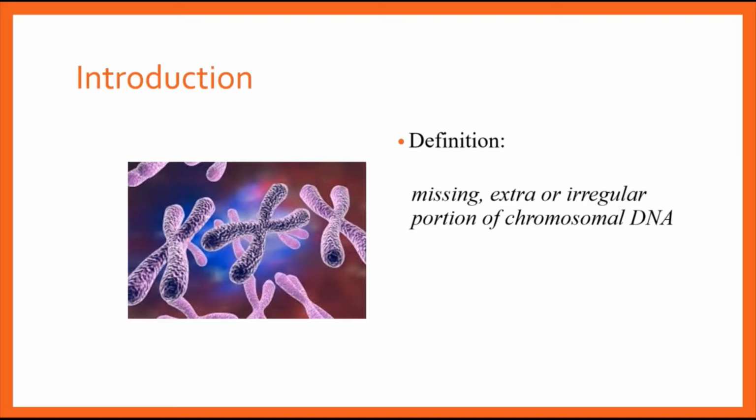So chromosomal disorder, or technically speaking chromosomal aberration, is defined as a missing or extra or irregular portion of the chromosomal DNA, right? Now the chromosomal abnormalities can also occur as an accident during gamete formation or during the early developmental stages. The age of the mother and certain environmental factors also play a crucial role in the occurrence of any genetic errors.